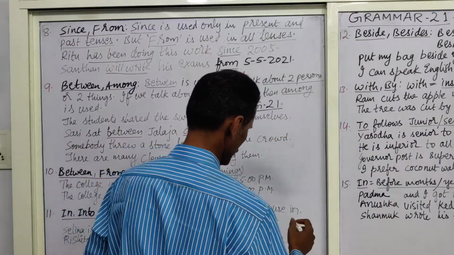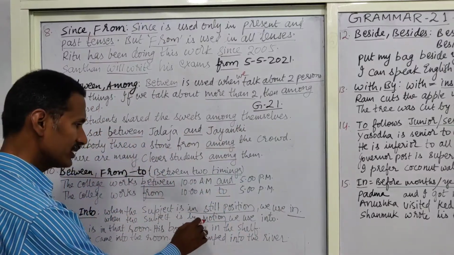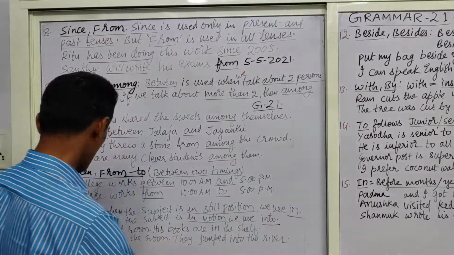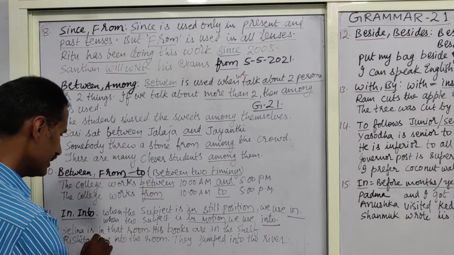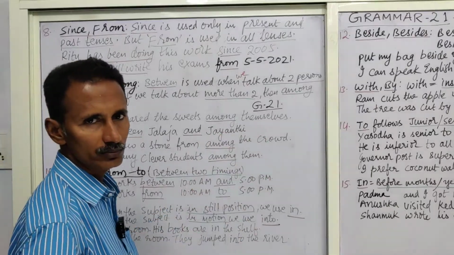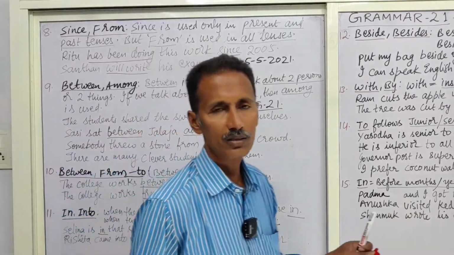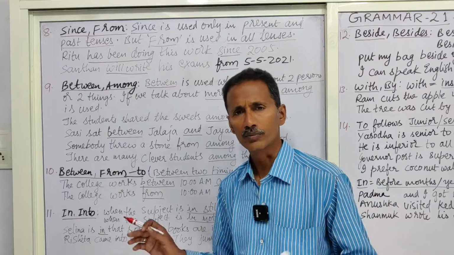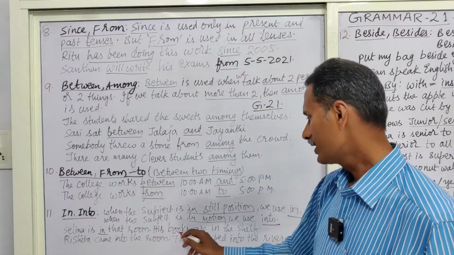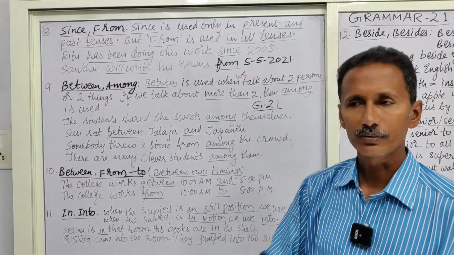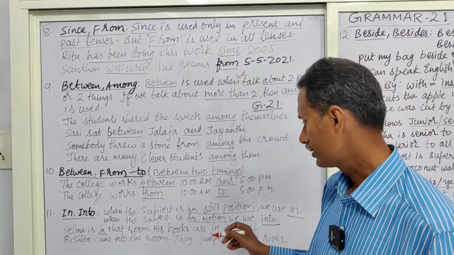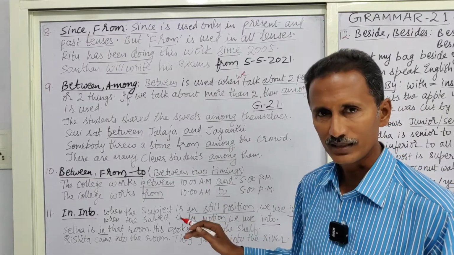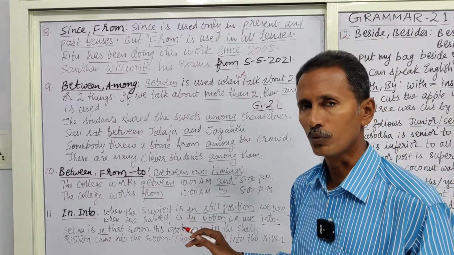We use in. When the subject is in motion, we use into. Selena is in that room. In that room means she is just sitting or sleeping or something. His books are in the shelf. In that shelf, or in the shelf. They are constant. They are not moving. They are not in a moving position.